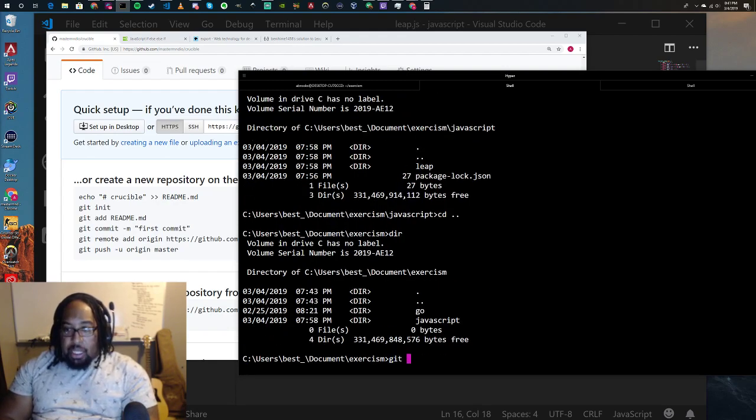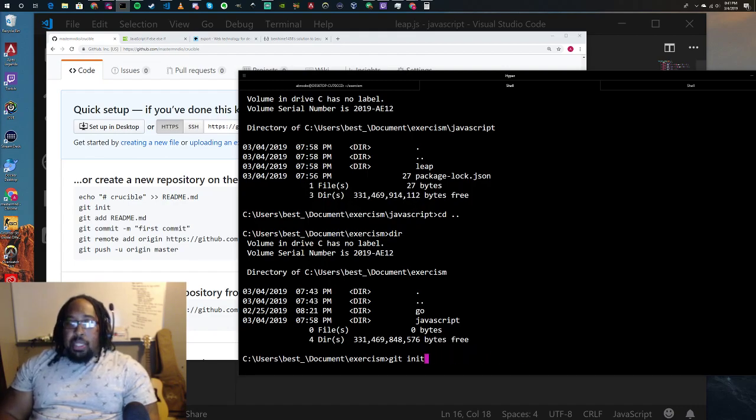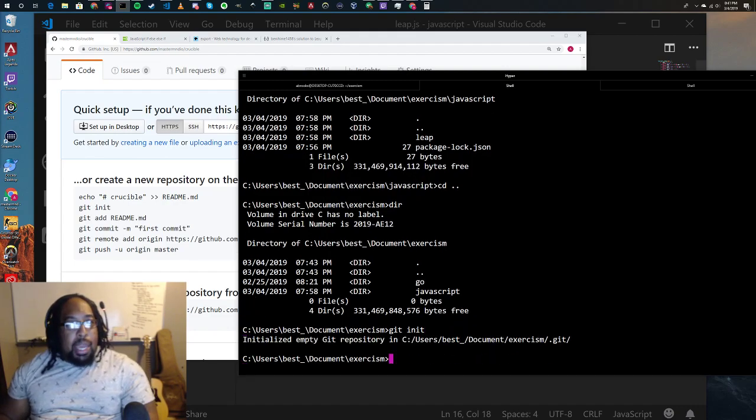And I'm going to make this its own Git repo. To do that, you type in git init. This is git initiate. And what this does is this turns my current folder into a Git repository. And so this allows tracking of code.